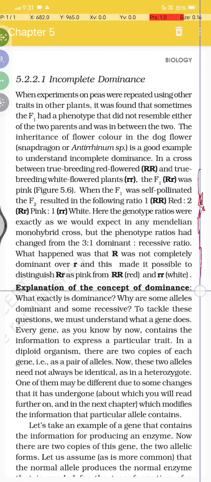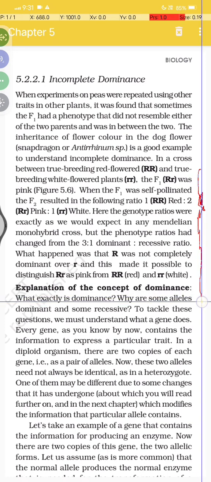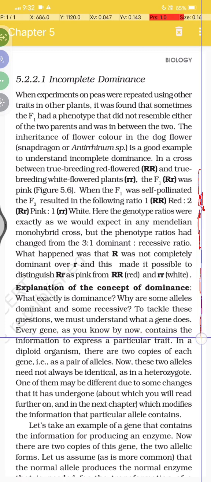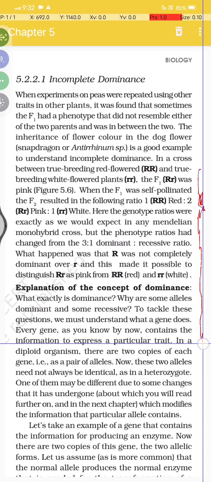The explanation of the concept of dominance. What exactly is dominance? Why are some alleles dominant and some recessive? To tackle this question, we must understand what the genes do. Every gene, as you know by now, contains the information to express a particular trait. In a diploid organism, there are two copies of each gene, as a pair of alleles.